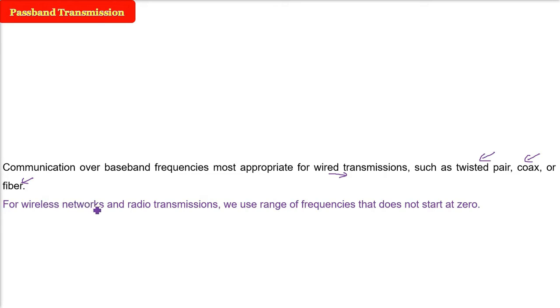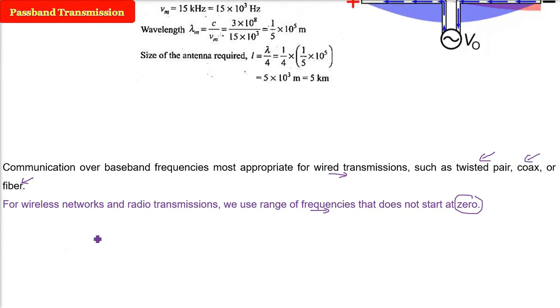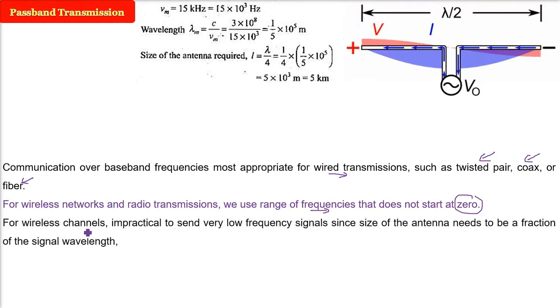But when you go to wireless networks and radio transmission, here we use a range of frequencies, because they will not start at 0. So there will not be baseband frequencies here. For wireless channels, when you are using different frequencies, the antenna size will be different. If you are using very low frequency signals, the antenna size will be impractical to build, because the antenna needs to be a fraction of the signal wavelength.